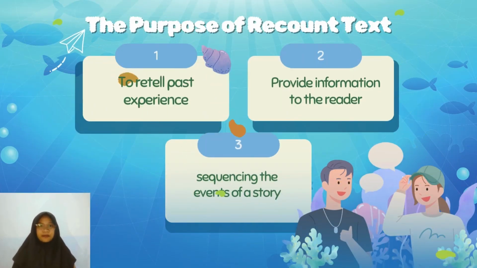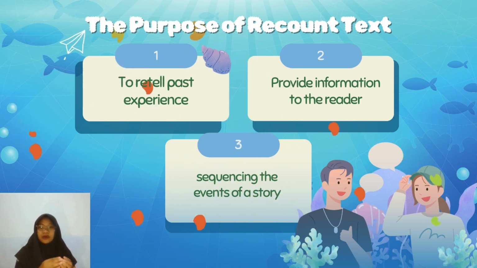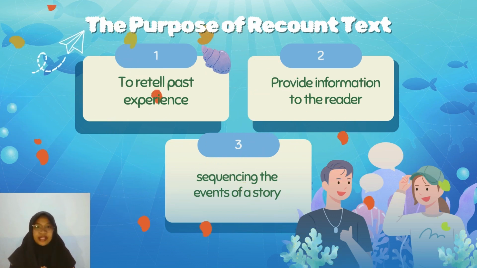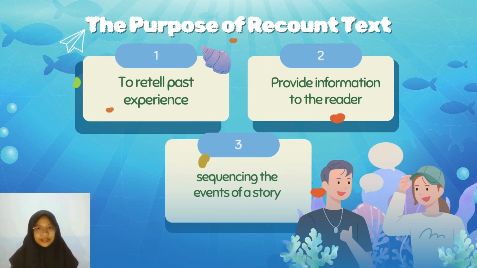Next, we continue to the purpose of recount text. The first one is to retell past experience. I will give you an example of a past experience: I went to Jakarta with my friend yesterday. The second one is to provide information to the readers, based on the previous example. I give you the information that I went to Jakarta. The third one is to sequence the events of the story, from the beginning until the last event.